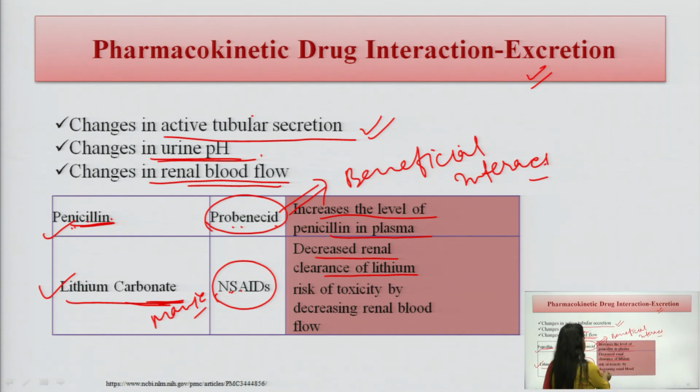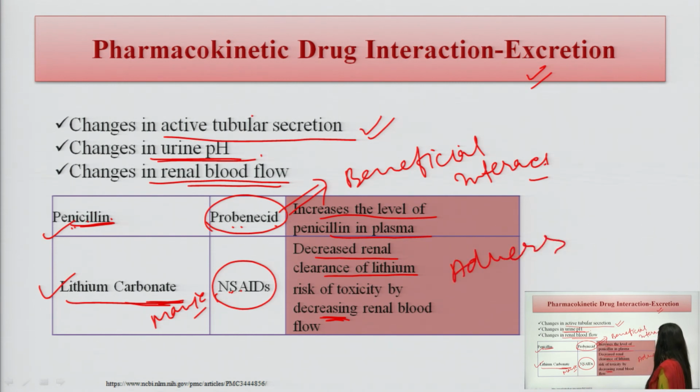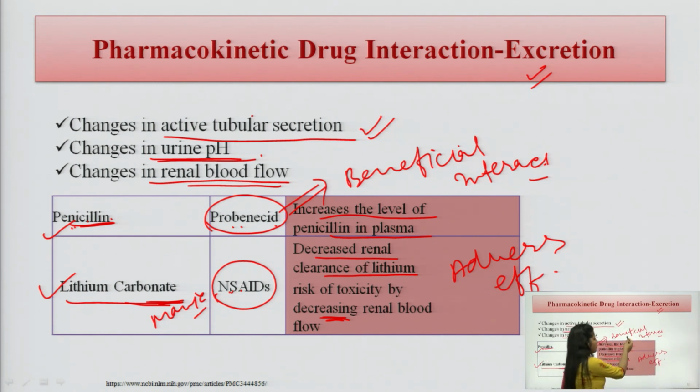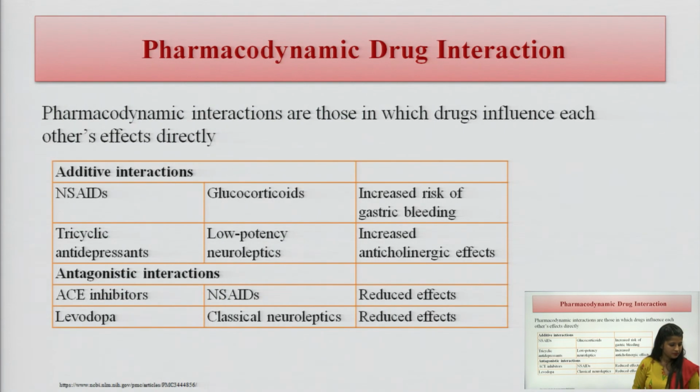There is toxicity. If the drug is not going to be excreted out, this will cause toxicity in the body. So, this is the adverse effect of the drug. In this excretion part, we have seen two examples. One is the beneficial interaction, another is the adverse interaction.